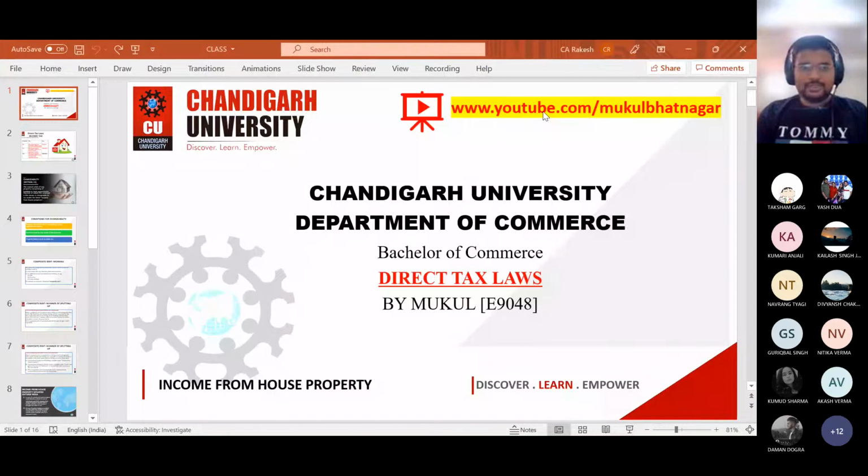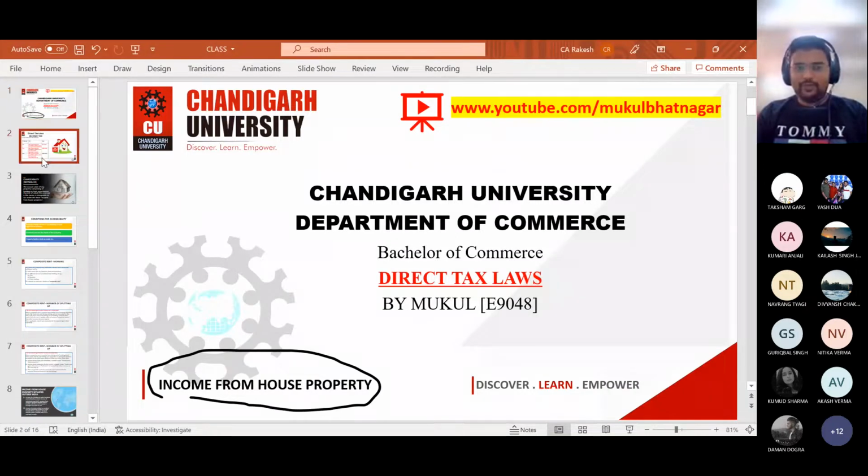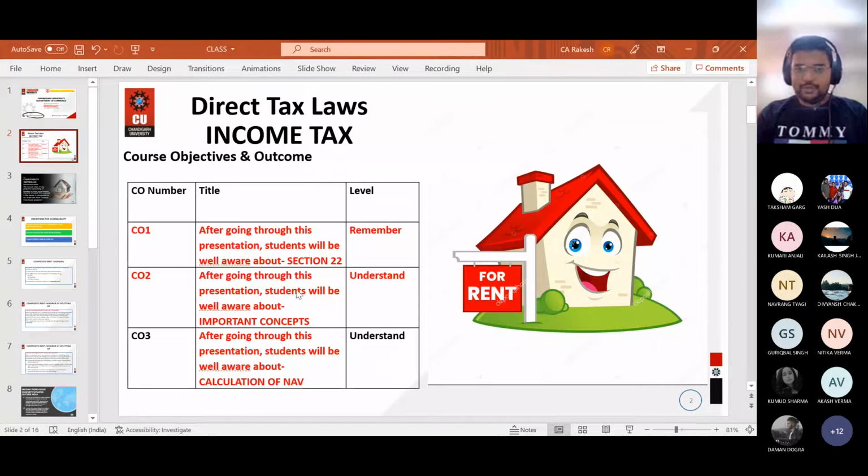Okay, so let us start with our lecture for today. The topic which we need to discuss is income from house property. In today's lecture, we will be covering these points. First of all, we will be discussing what is written in section 22. Section 22 is nothing but the basis of charge of income from house property.